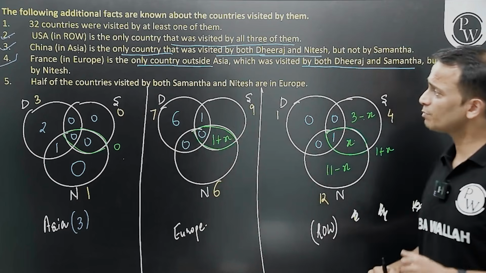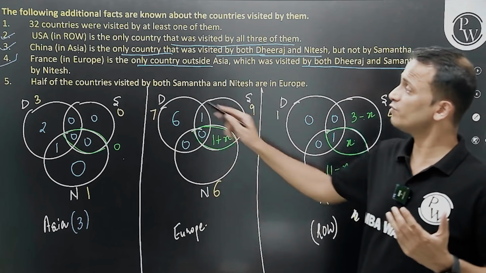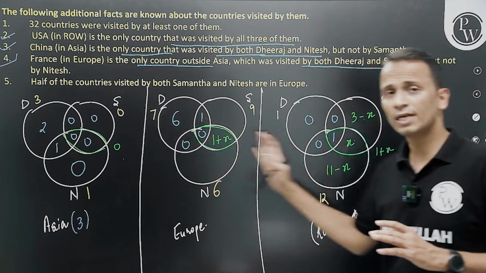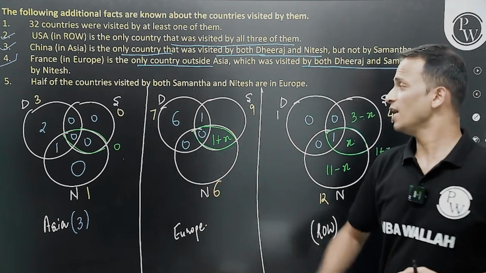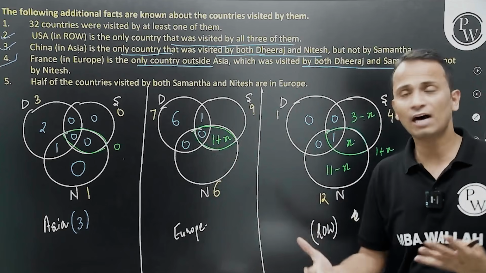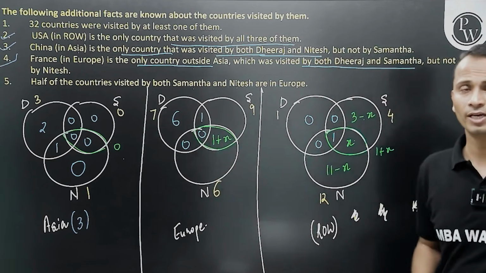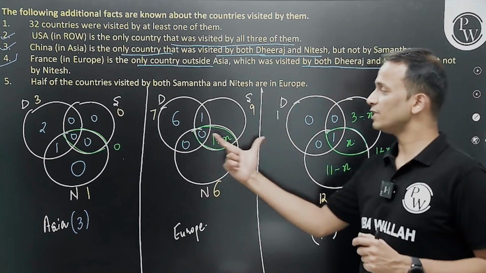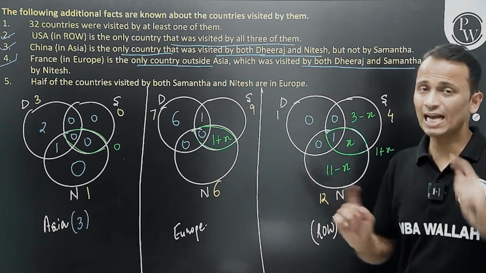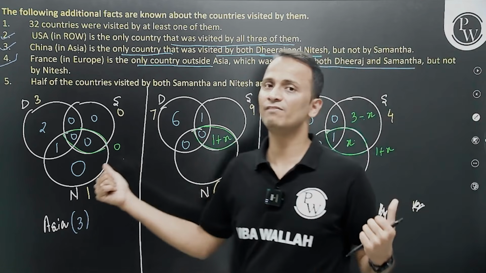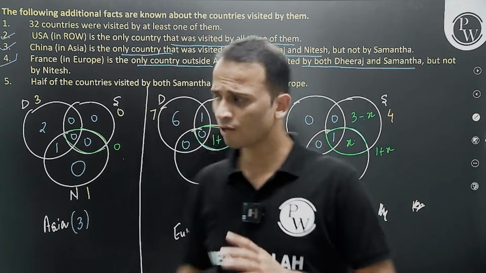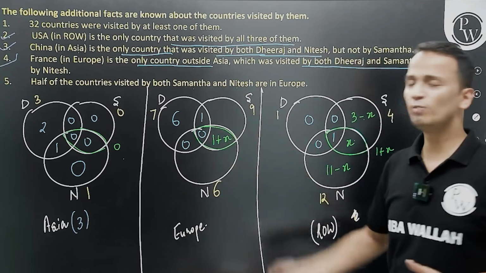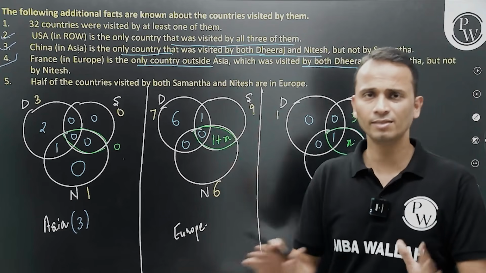Half of the countries visited by both Samantha and Nitesh are in Europe. So out of the total countries that these two have visited, half of them are in Europe, and the other half will be in these two. Whatever countries they have visited in Europe will be equal to the sum of the countries that they have visited in Asia and rest of world. So here it is 0, here it is 1 plus x, so here again it should be 1 plus x. That is simple. Done.